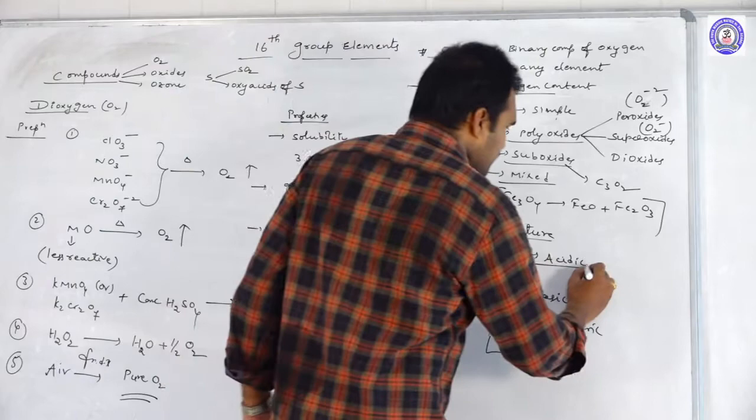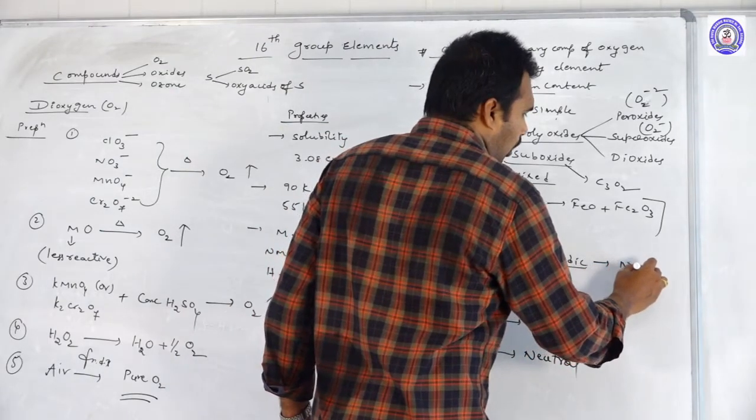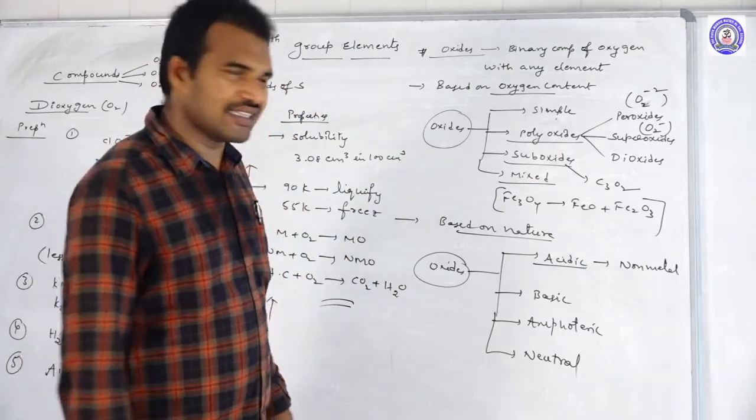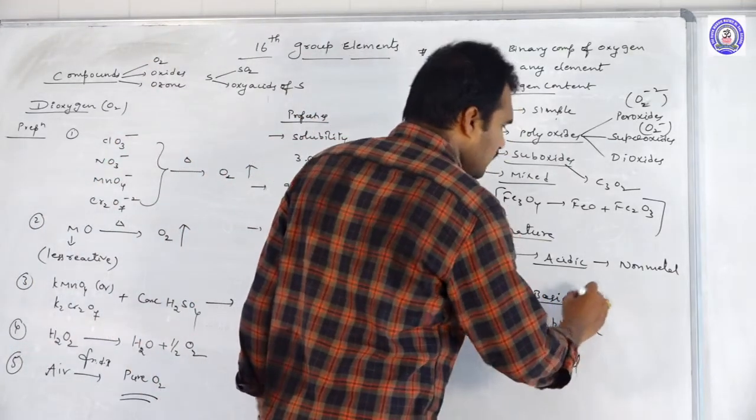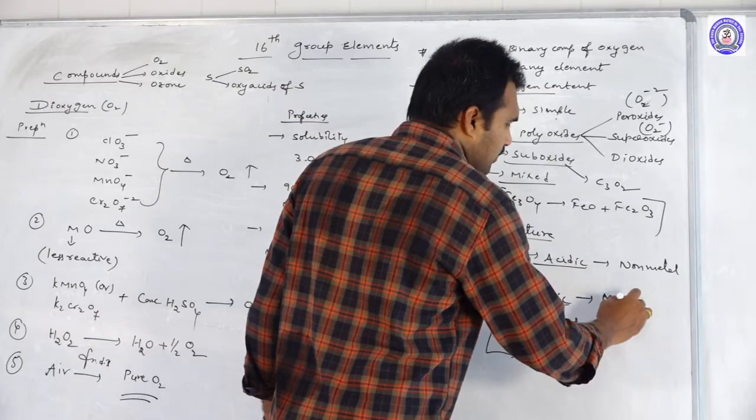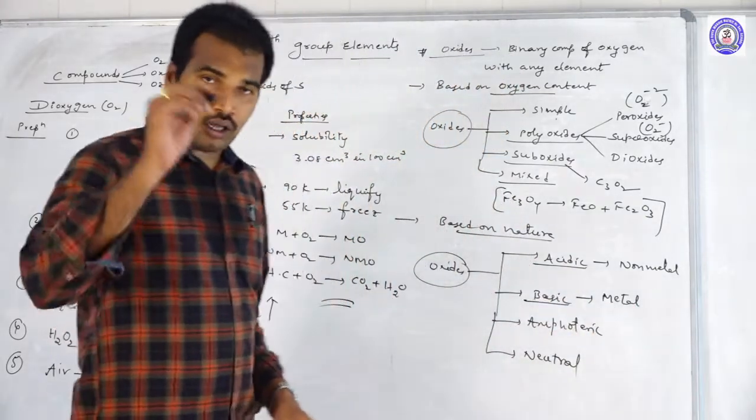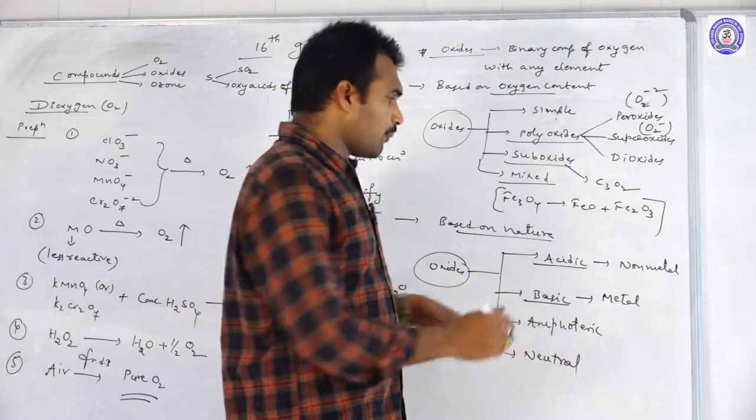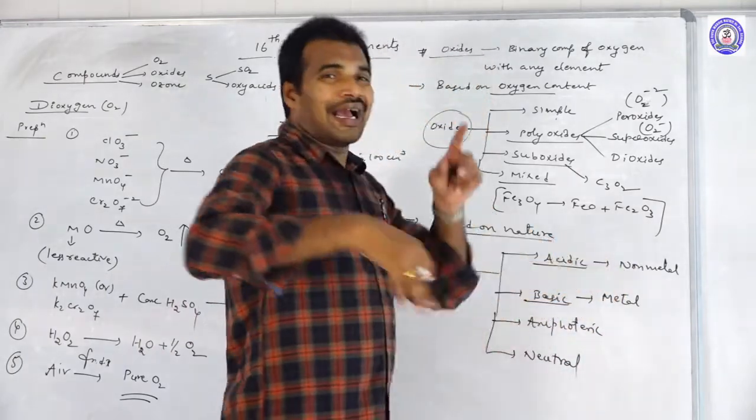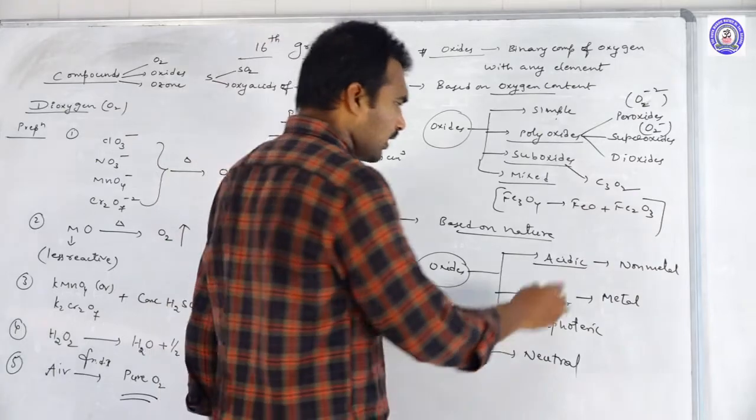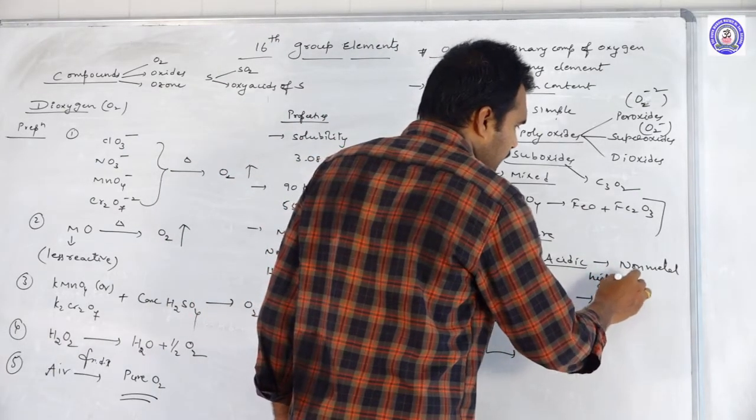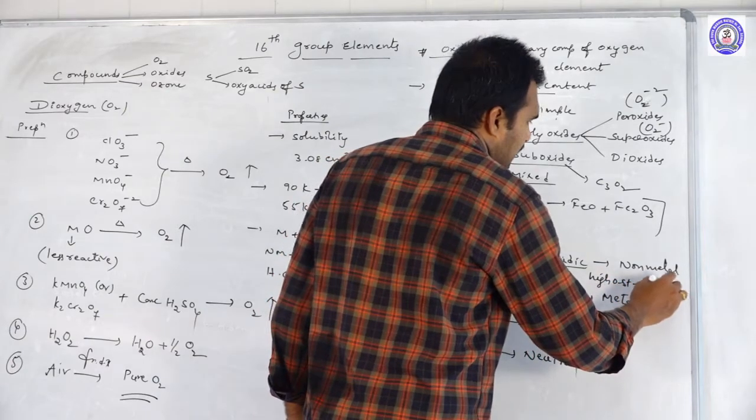Now acidic oxides means the oxides of non-metals. All non-metallic oxides are what? Acidic in nature. Basic nature means all the oxides of metals are basic. And also you should remember, not always all metals. When the metal oxides are having a high oxidation state, again they show acidic nature.